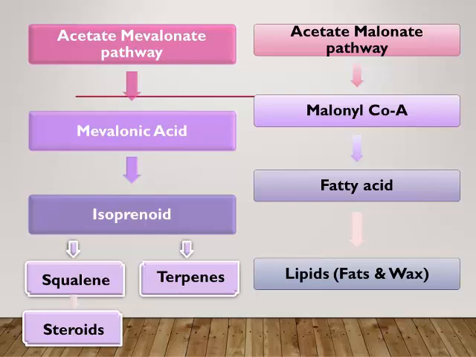So the name of this pathway is acetate malonate pathway. It is utilized for the synthesis of mainly fatty acids, lipids, waxes, fats and polyketide molecules. So those are the two main routes of our acetate pathway, acetate mevalonate pathway and acetate malonate pathway.